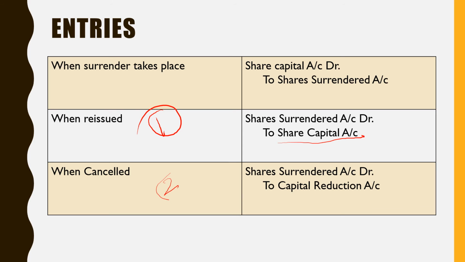And second option is there, to cancel these shares. Sometimes the company can reissue some of the shares and other shares will be cancelled. So this is the sacrifice which will be credited to capital reduction account and share surrender account will be debited.